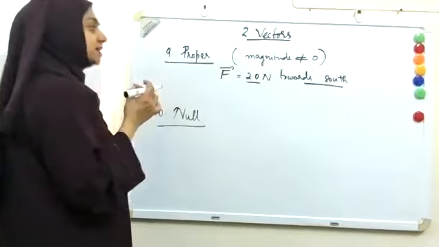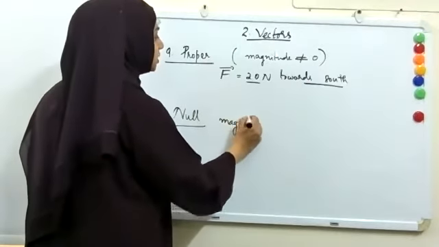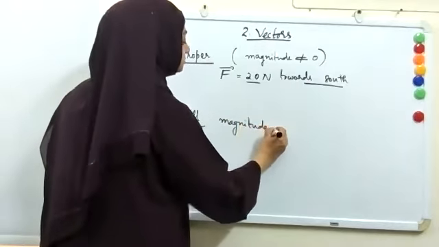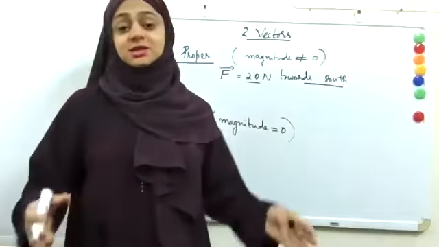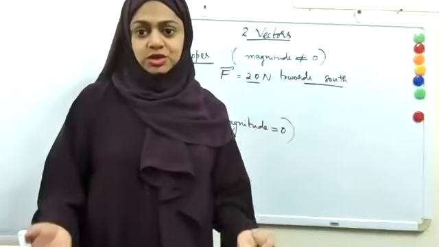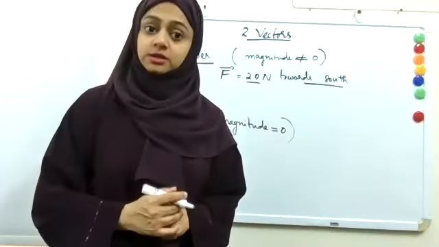Now, a null vector has magnitude equal to 0. And you will wonder about direction: it doesn't have a direction either. So why do we need a null vector? In case you want to add two opposite vectors.